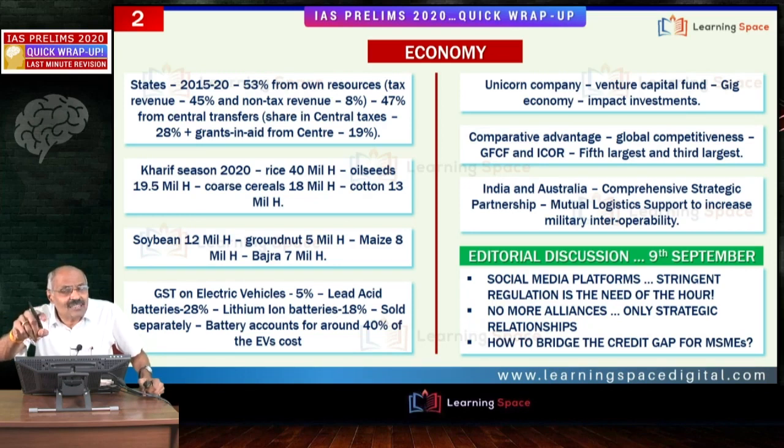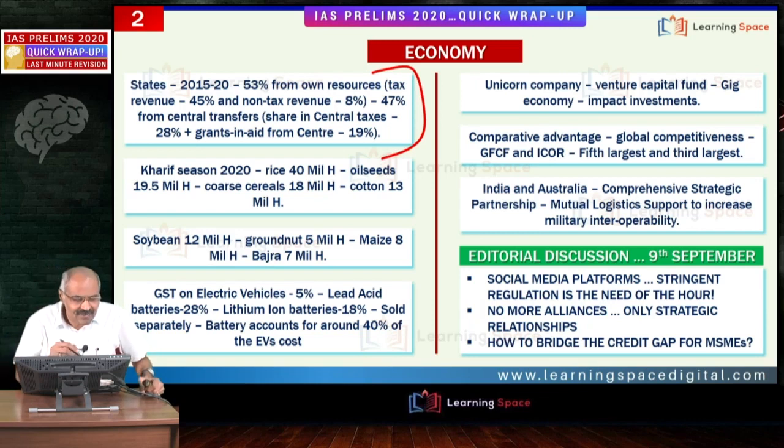And another important aspect is electricity, petrol, diesel, real estate. These are outside GST. Because of that, the economy is facing the problem of embedded taxes. We don't get input tax credit. That is the meaning of embedded taxes. Look at these statistics. These are important because states' finances are in focus in recent times.